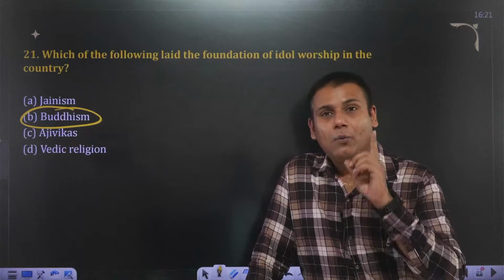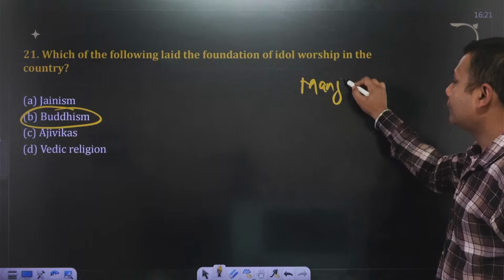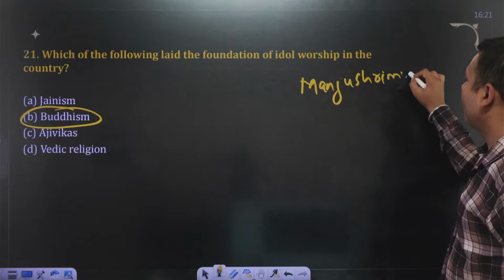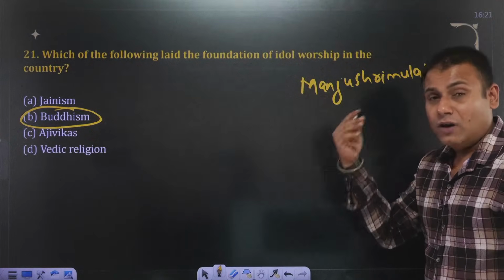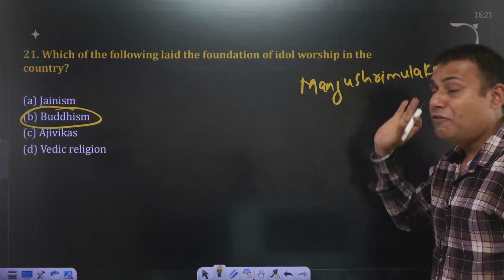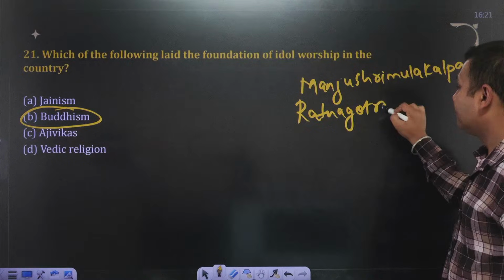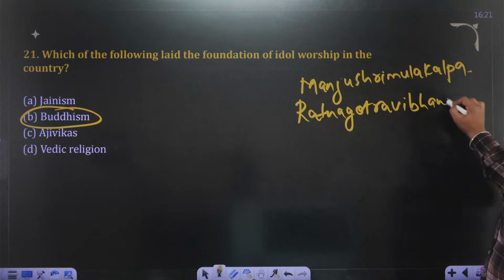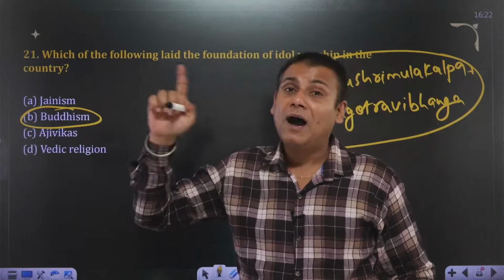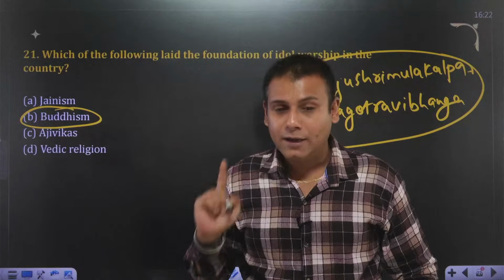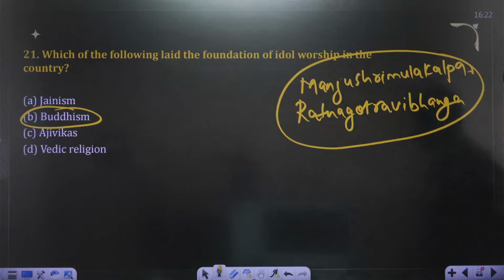Which are the important texts? I'll give you a small example. Manjushri Moolakalp is one text, and this is one of the important texts on Vajrayana form of Buddhism. And the other one is Ratna Gotra Vibhag. So all these are important texts on Vajrayana form of Buddhism, which is an offshoot of Mahayana form of Buddhism. Hope the point is clear, my friends. Very good, Rahul. That's great. Moving on with the next one.